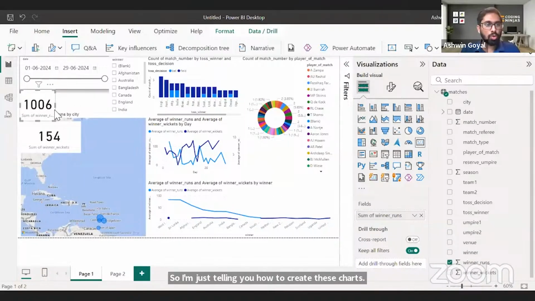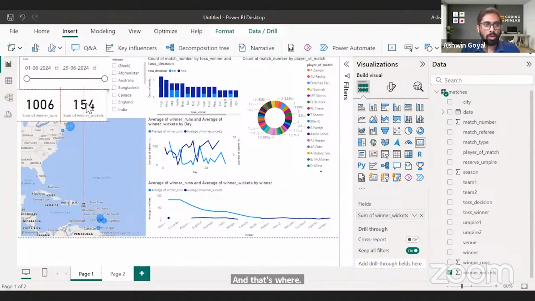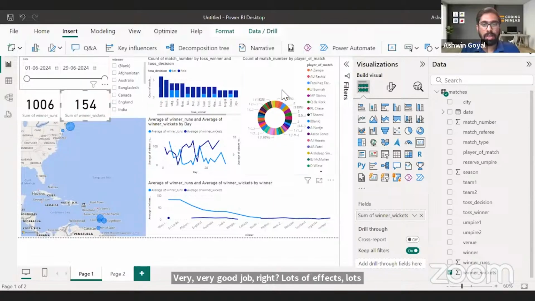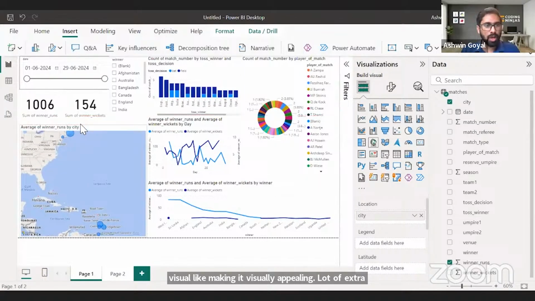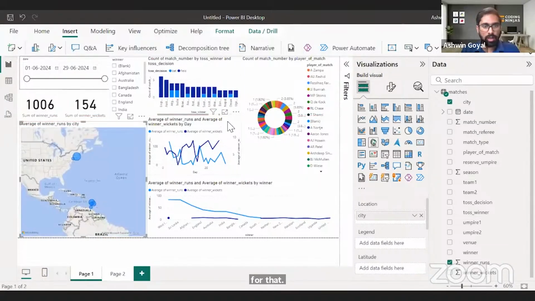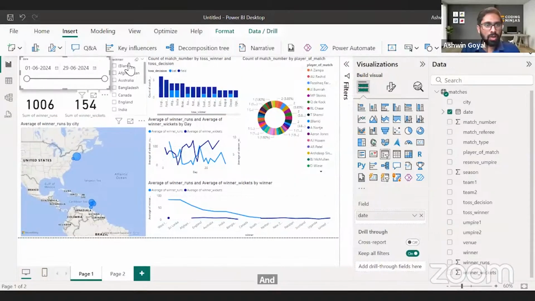Now let's make the dashboard more beautiful. And that's where Power BI does a very good job. Very, very good job, right? Lots of effects, lots of visuals, like making it visually appealing, a lot of extra features for that. So let me just arrange things a bit. And all right. Now I always start with, let's say, adding borders.